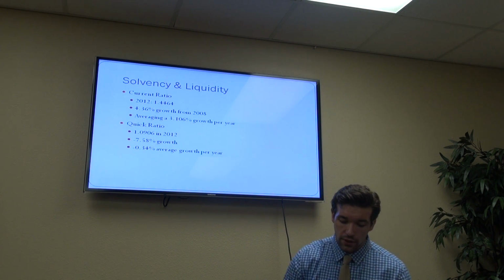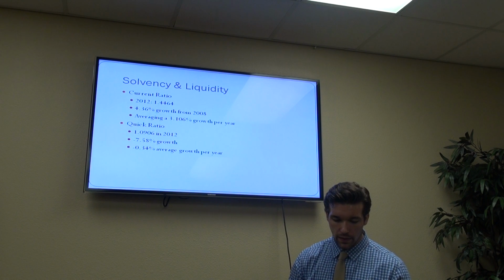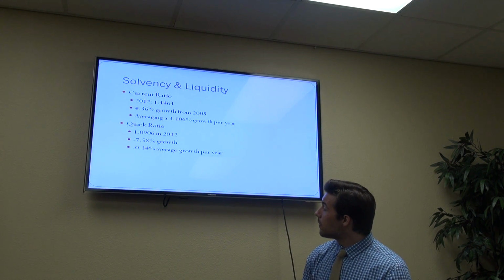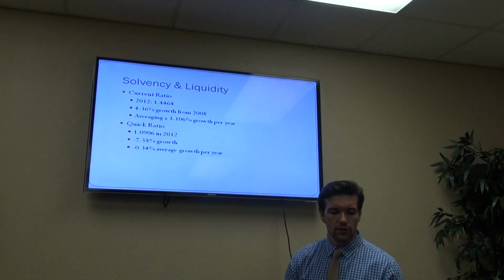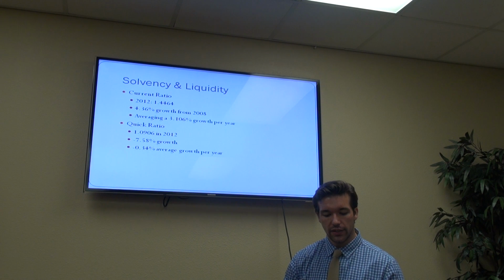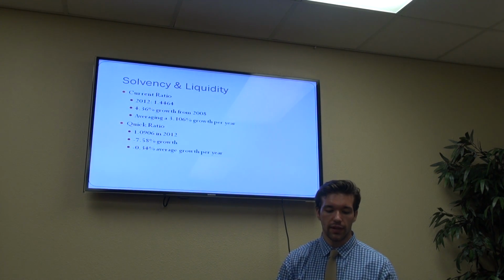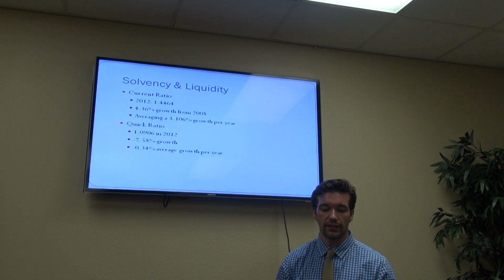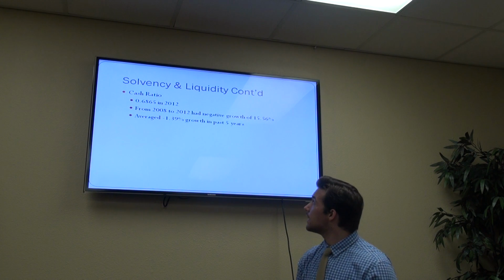Next I looked at the quick ratio, which excludes inventory, and McDonald's is showing a decrease in its quick ratio, which I infer means that in the past years they're relying less on holding current assets and investing more in their inventory, which we can also see looking at its cash ratio.